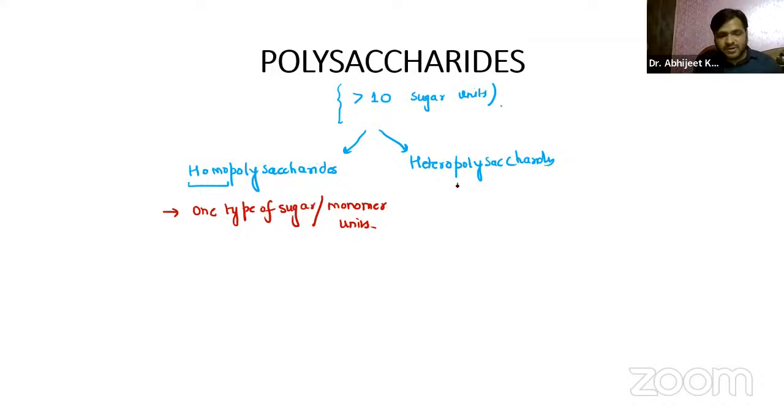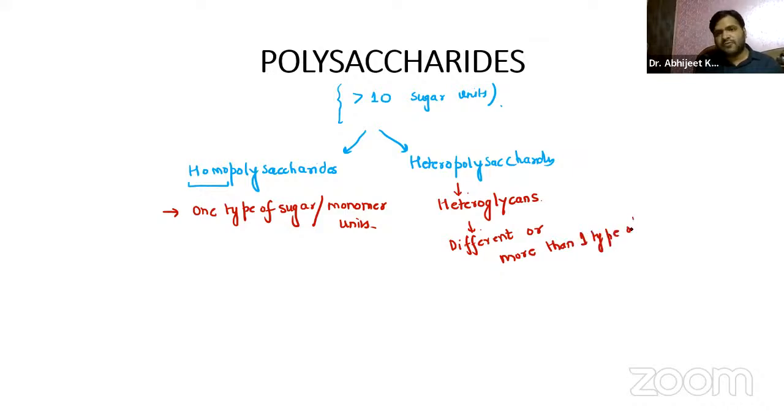The heteropolysaccharides are also called heteroglycans. Basically, we have different, more than one type of monomer units.